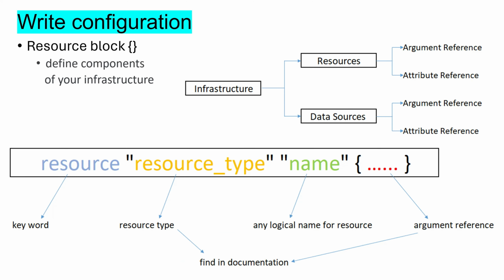Let's focus on resource block. It declares component of our resources, i.e. infrastructure. Syntax to create a resource block is given here. It starts with the resource keyword, followed by resource type, which you can get it from Terraform documentation. Then any logical name that Terraform used to track the resources. Then we provide resource argument inside the curly braces. Terraform documentation will provide required argument reference for that resource.